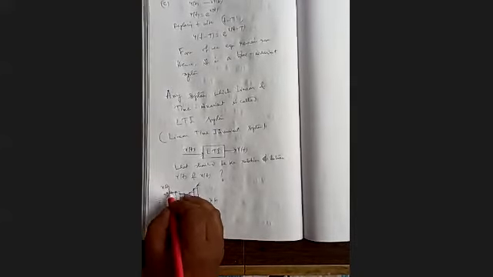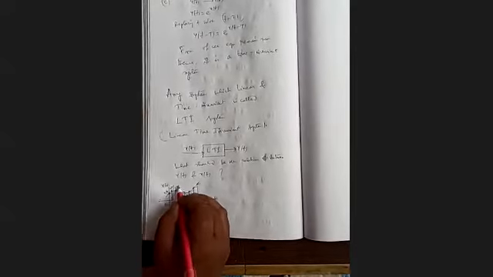Once we know this, we can represent our x(t) approximately, not exactly. At t equal to 0, this value is x(0). At t equal to tau, that value is x(tau). At t equal to 2 tau, it is x(2 tau).